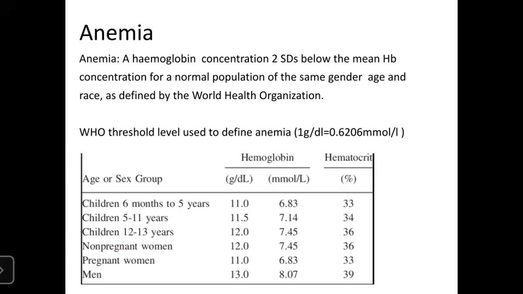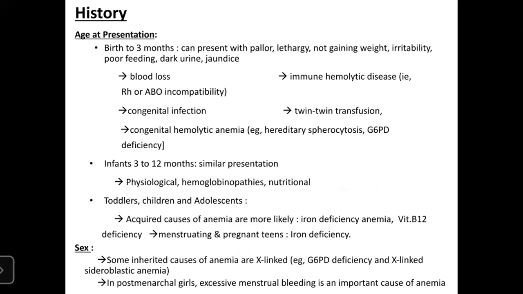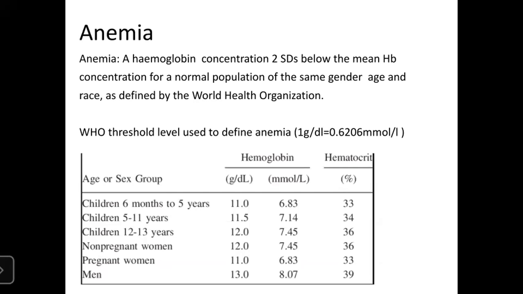So children between 6 months to 5 years, it's 11. So if less than 11, children 5 to 11 years, it's 11.5. Children 12 to 13 years, it's 12. Non-pregnant woman is 12. Pregnant is 11, and men are 13. So if the level is less than 11, then it's called anemia. So do you know what's the normal hemoglobin level of neonate?